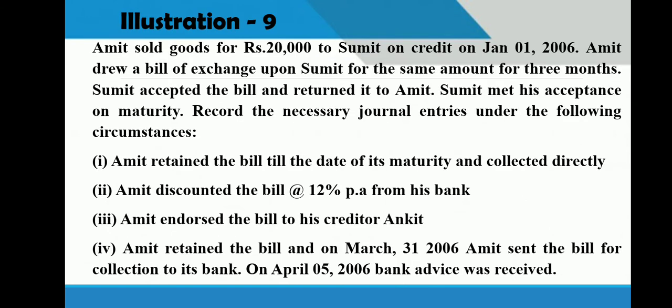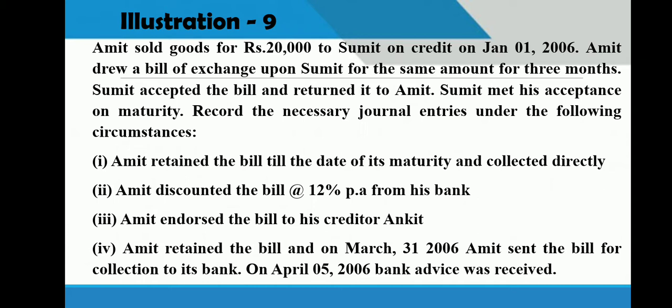Illustration number 9. Amit sold goods for rupees 20,000 to Sumit on credit on 1st January 2006. Amit drew a bill of exchange upon Sumit for the same amount for 3 months. So the period of bill is 3 months. Sumit accepted the bill and returned it to Amit. So there is an acceptance of bill.